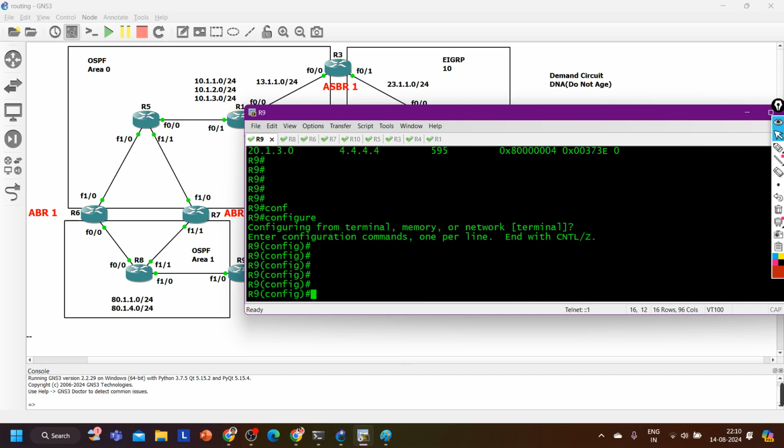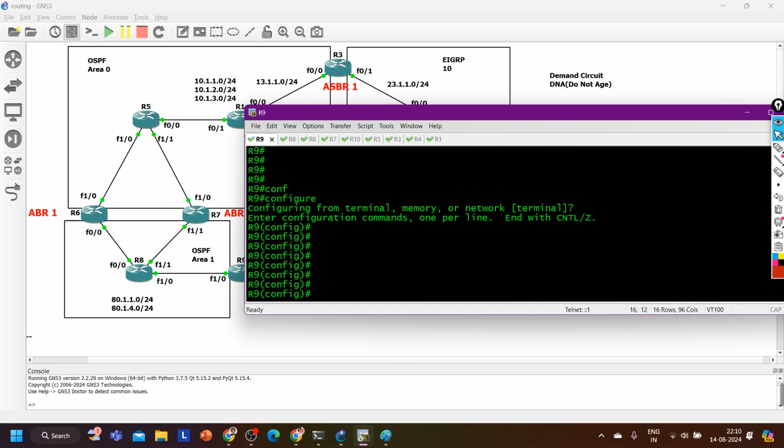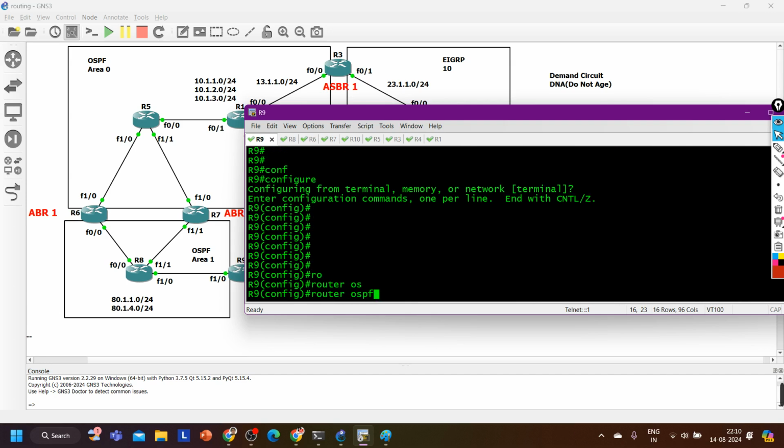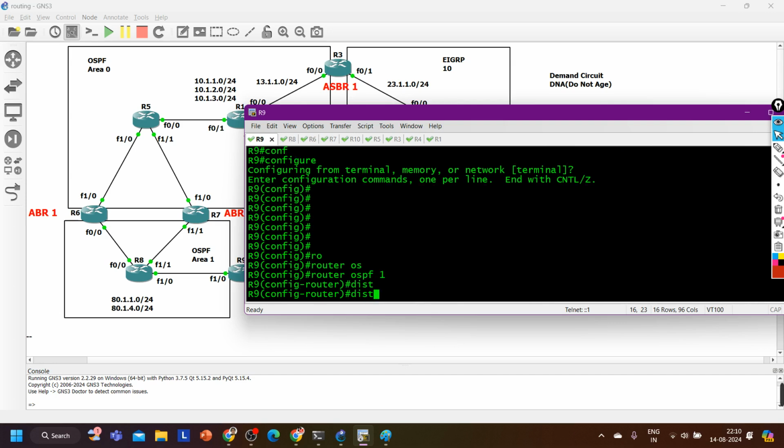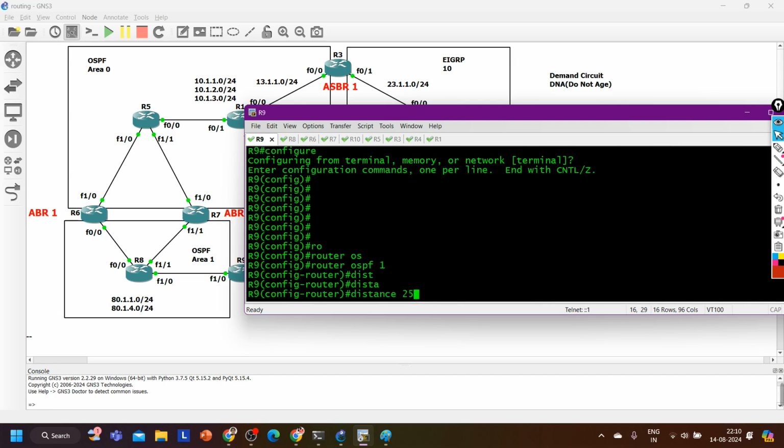Okay, let me try to filter this route over here. Router ospf 1, and here I am going to set distance value 255.